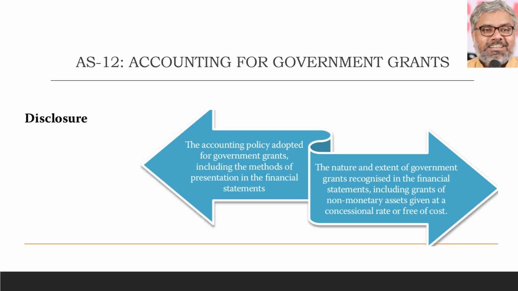If there are any such items received, they will not be much visible in the financial statements. That is why a separate note has to be written, disclosure has to be made that so and so non-monetary asset has been received from government this year and it has been recorded like this. This item or this fact has to be disclosed in the financial statements, naturally in the notes to accounts. These are the basic disclosure requirements of government grants in the financial statements, we can say.